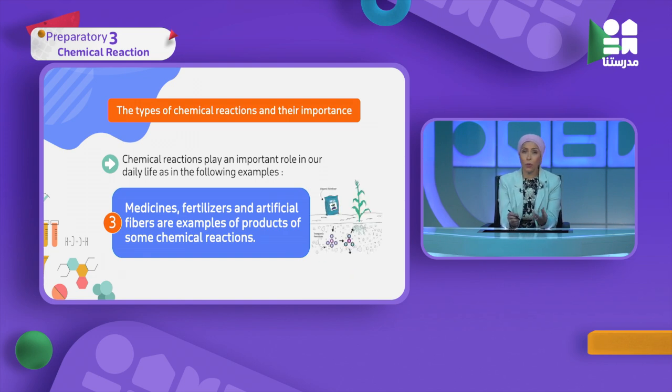Some of you don't know the meaning of fertilizers. Fertilizers are a kind of chemicals that we put for the plant to grow well. These chemicals are combined together in factories, so it helps the plant to grow well, so it's a kind of additional food for the plant called fertilizers. And fertilizers are also a kind of use of chemical reactions.